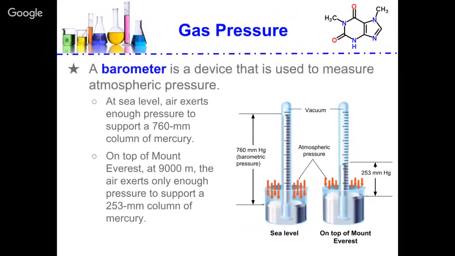When we look at a barometer, which is the picture to the right, it is a device used to measure atmospheric pressure. At sea level, air exerts enough pressure to support a 760 millimeter column of mercury. On the top of Mount Everest, at 9,000 meters, the air exerts only enough pressure to support a 253 millimeter column of mercury.